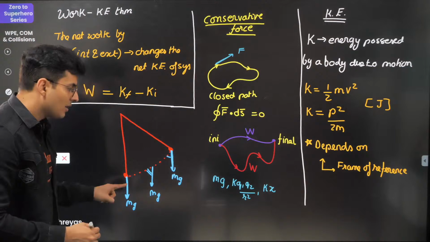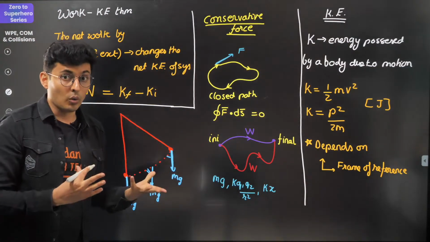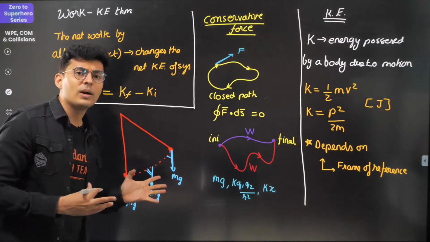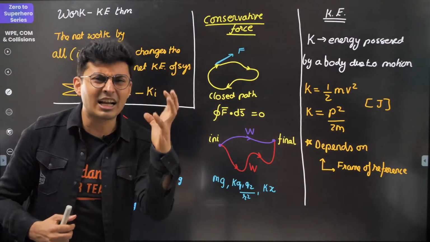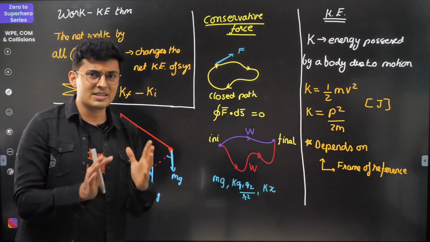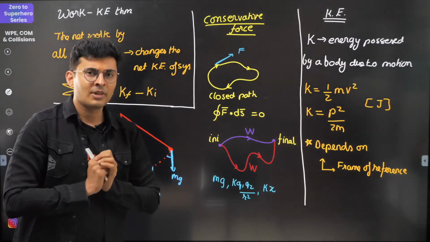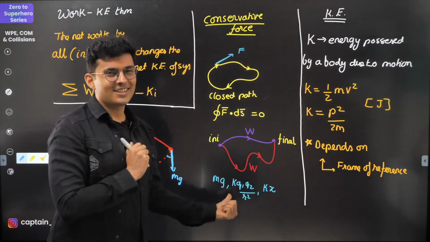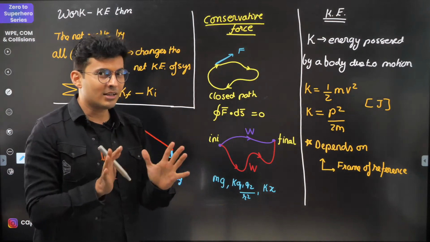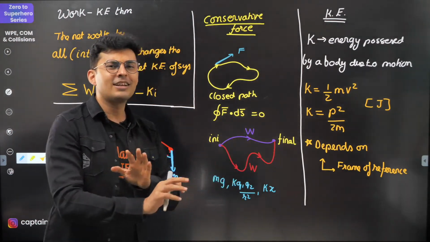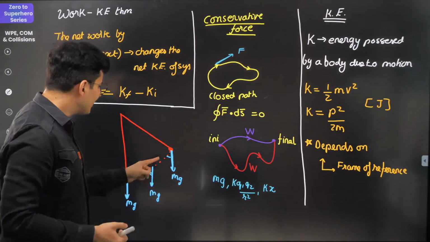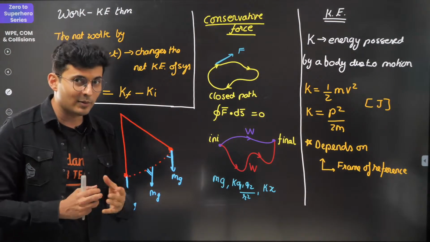Displacement and force will make different angles. So if I had to calculate the work done by gravity, it will be a crazy, tedious process, because theta is changing. But I know mg is a conservative force, and for a conservative force, the work done is independent of the path. Now this path seems very tedious for calculation.